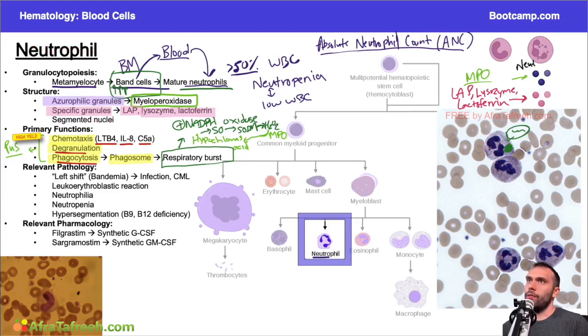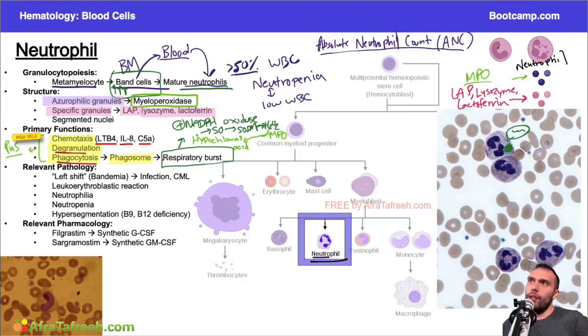So here's my neutrophil. And you'll notice too, the nucleus here has a couple different lobes. So it's lobular, or we can say it's segmented. It has different segments to its nucleus. And those segments and that lobular appearance is very classic for a mature neutrophil. You might be saying, well, we also saw that there were some segments in the basophil. So how do I distinguish the neutrophil from the basophil? Remember, the basophil is going to have a much darker blue staining nuclei and granules in general. The neutrophils are going to be more neutral pink staining, and then the eosinophils are going to be very dark, red staining, more acidophilic.